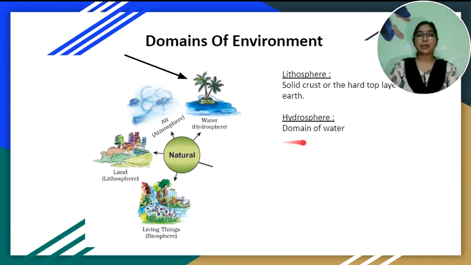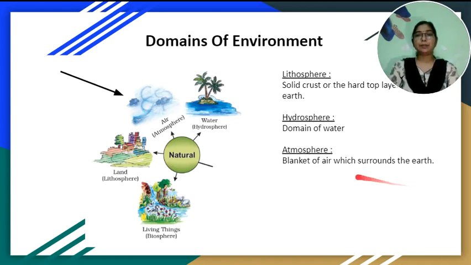Next one, hydrosphere. The hydrosphere is the part of the Earth's surface covered by water: rivers, lakes, seas, and oceans form this domain. More than 70% of the Earth's surface is covered with water. It is essential for all living organisms.